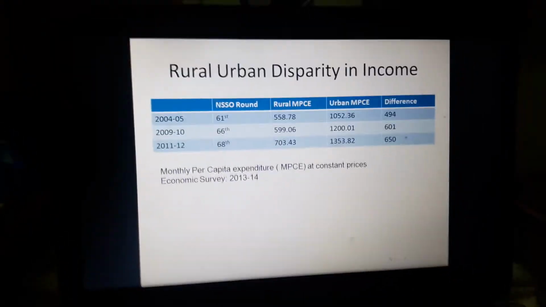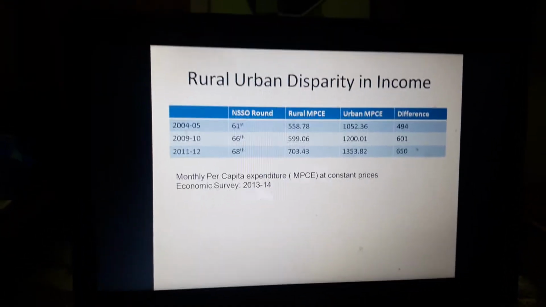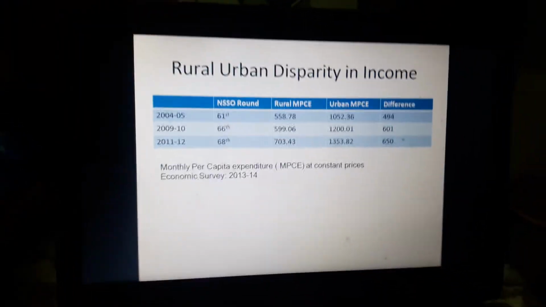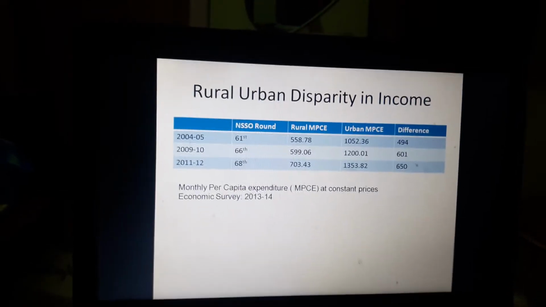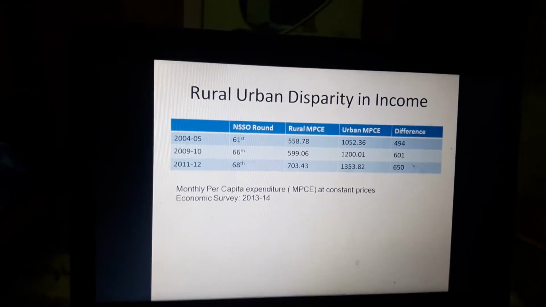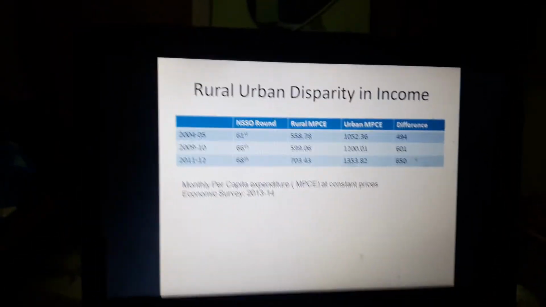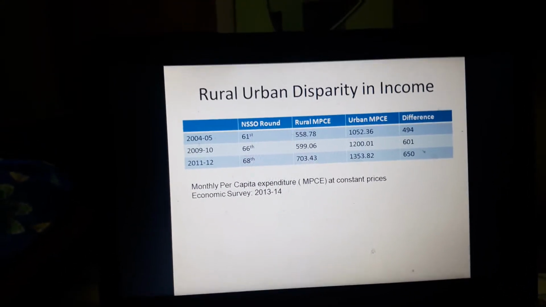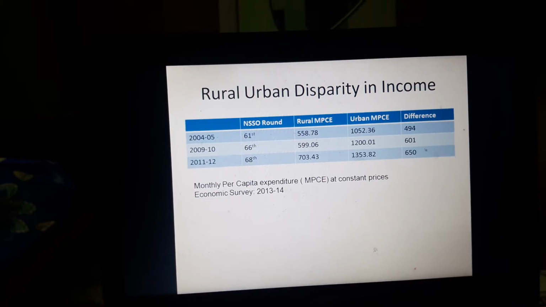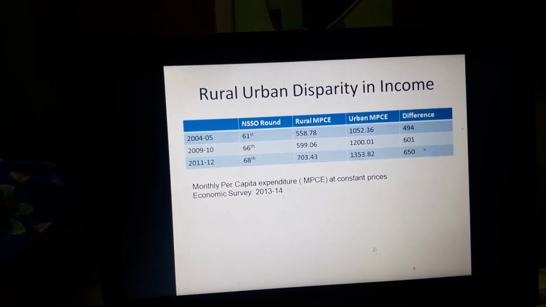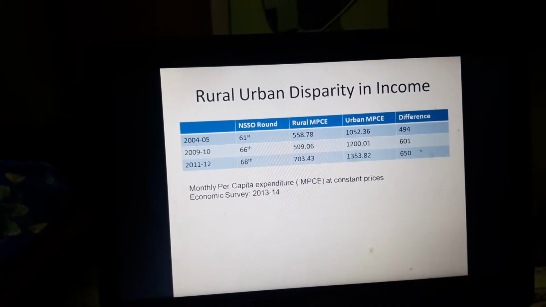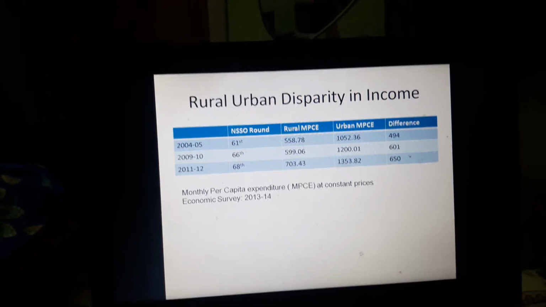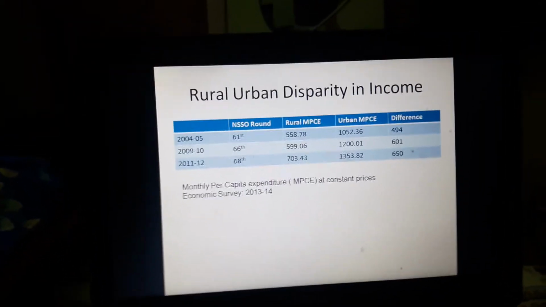So therefore we can observe that throughout these years, from 2004-05 to 2011-12, the difference between the rural and urban MPCE has increased over the years. Initially it was 494 in the 61st round, then it became 601 in the 66th round, and then 650 in the 68th round. So the rural-urban MPCE difference has increased over the years, and therefore we can say that rural-urban disparity in income also increased over these years.